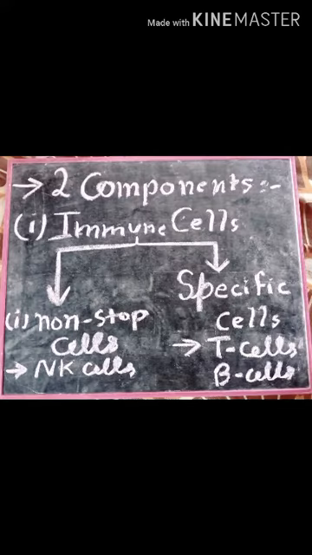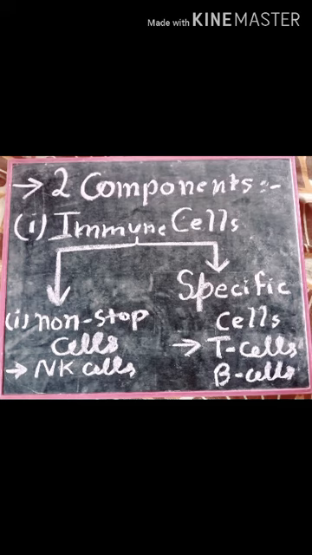It consists of two components. The first component is immune cells. Immune cells are the cells involved in the process of immune response, and these immune cells are divided into two categories. The first are the cells which function normally and actively all the time. They are called non-specific cells.